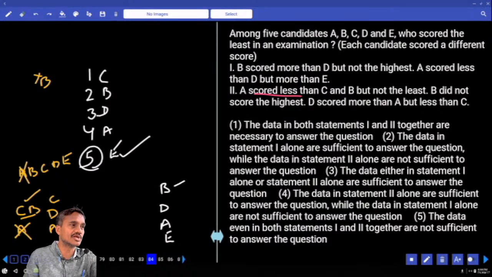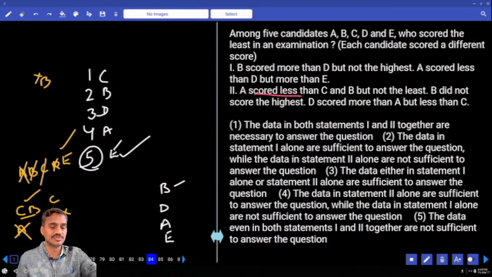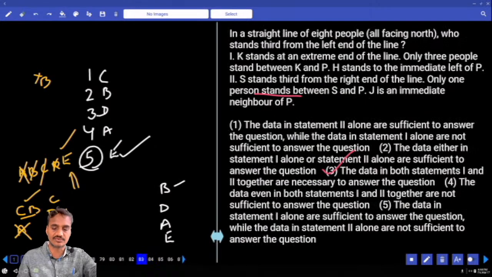B and C also cannot be the lowest because B and C are above A. And D cannot be the lowest because D is more than A. Hence, finally, E is left over. Though the information about E is not given, you are able to eliminate the others. Hence, 1 alone is sufficient, 2 alone is sufficient. Either 1 or 2, choice 3 is the answer. Question 84.